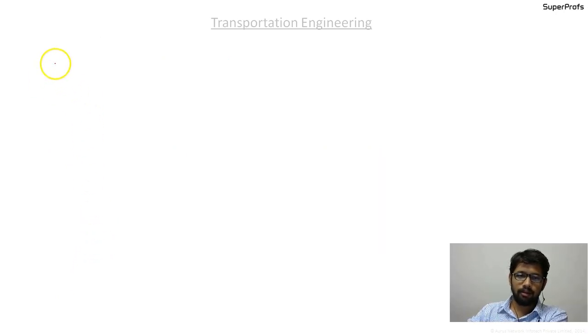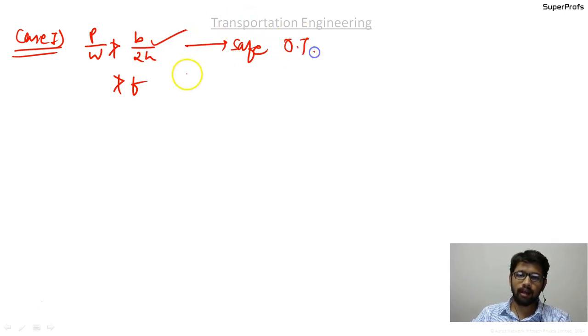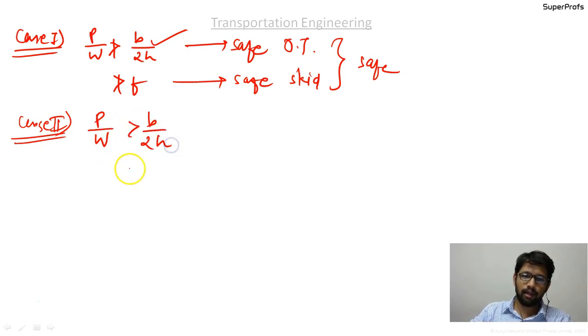Case 1 was that if P by W is not greater than B by 2H and it's also not greater than F, then it is safe against overturning, and it is safe against skid. So as a whole, the vehicle is safe. Case 2 was P by W is greater than B by 2H and it's not greater than F. So here the overturning occurs.